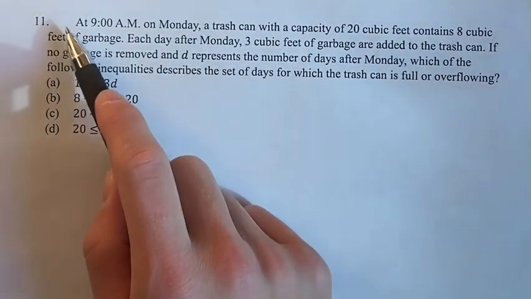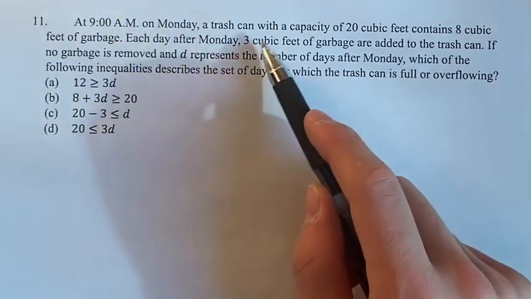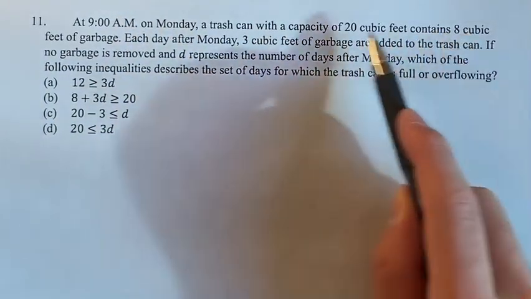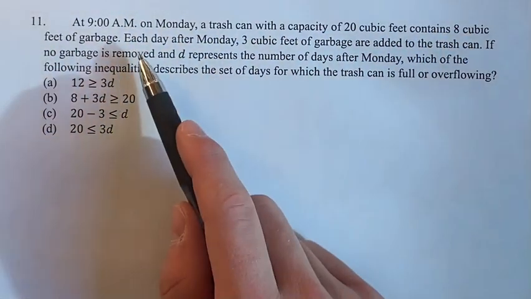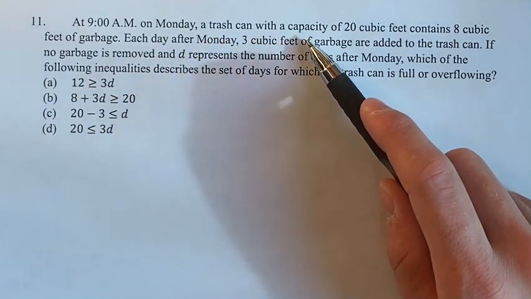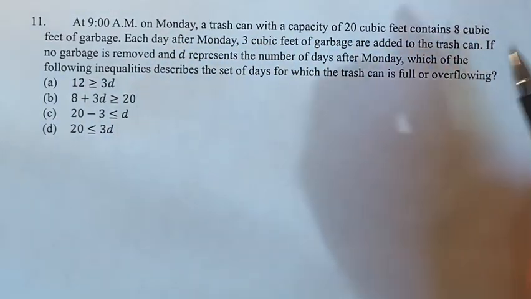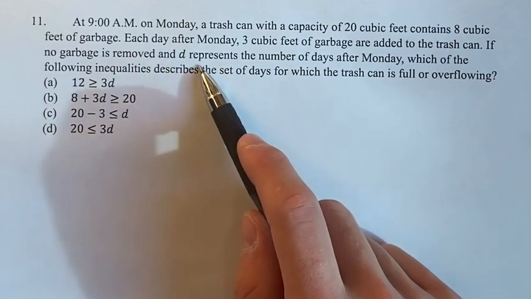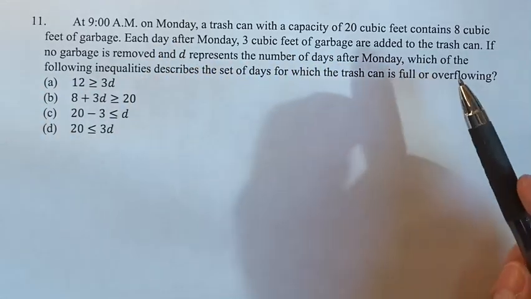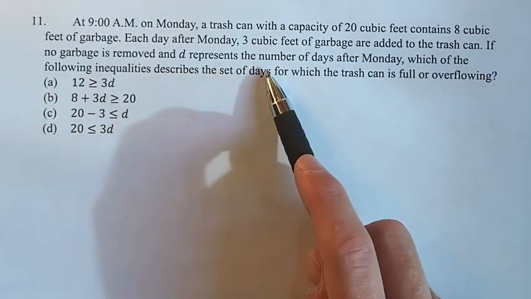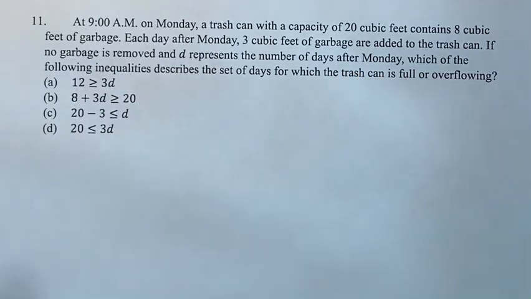On this problem, we're told that at 9 a.m. on Monday, a trash can with a capacity of 20 cubic feet contains 8 cubic feet of garbage. Each day after Monday, 3 cubic feet of garbage are added to the trash can. If no garbage is removed, and D represents the number of days after Monday, we're asked which of the following inequalities describes the set of days for which the trash can is full or overflowing.